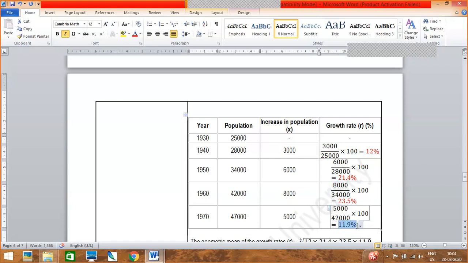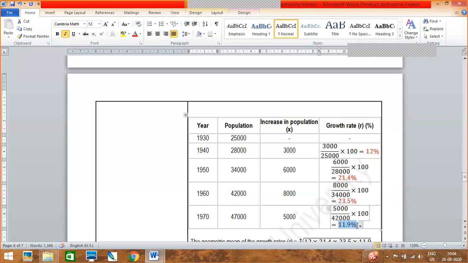Just wait. There is something wrong, I guess. I don't think it should be the first population. I think this one should be 28,000. Just wait. You have calculator with you? Yes, ma'am. Just calculate it by putting 6,000 divided by 28,000.